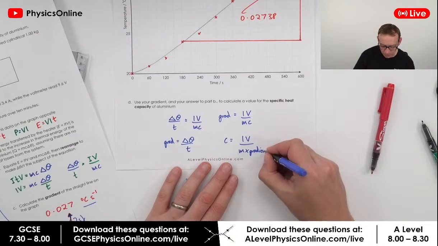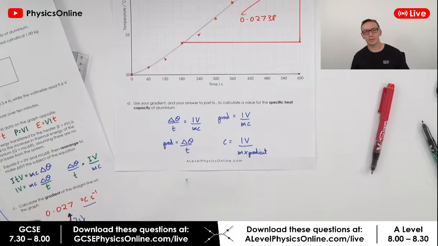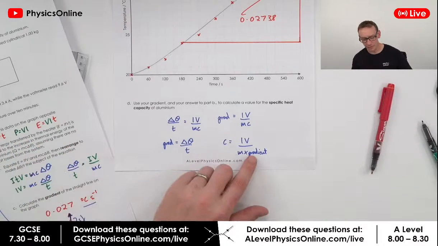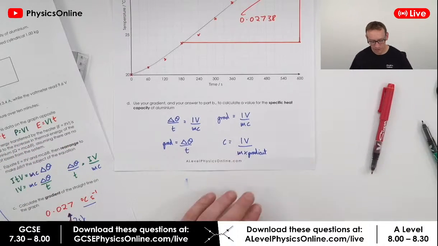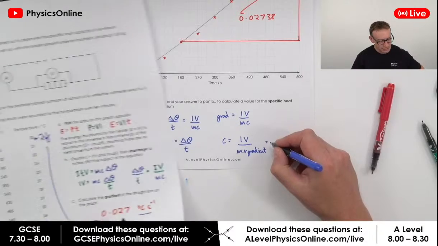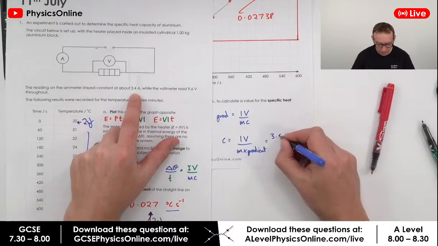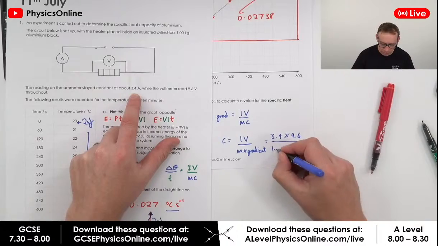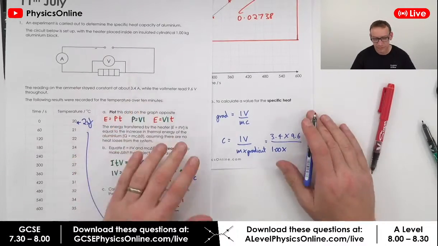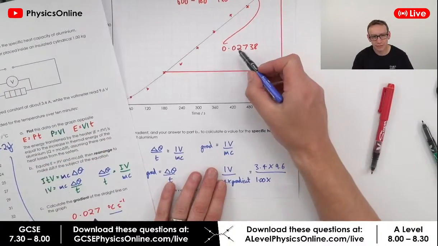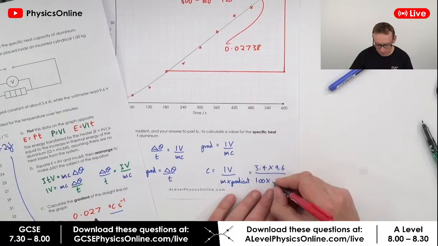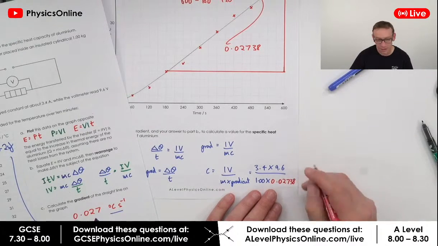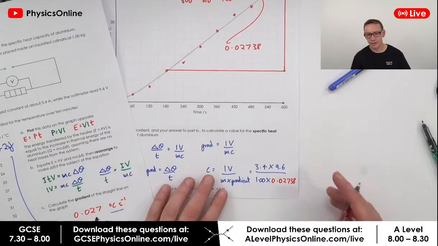Okay, when you use y equals mx plus c, we can sometimes use m to represent the gradient, but I thought that would get confusing, having m times m. So the current is given as about 3.4, the potential difference is 9.6, the mass is 1.00, and the gradient, I'm going to use this value up here, so I'm going to say this is equal to 0.02738. What I'm doing is not rounding down too early.